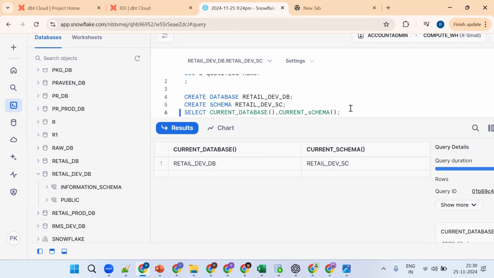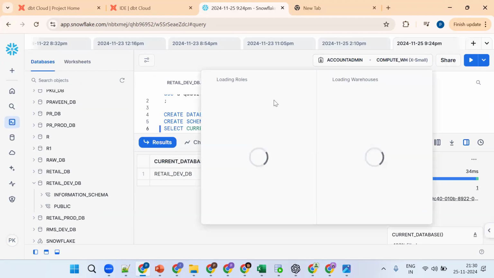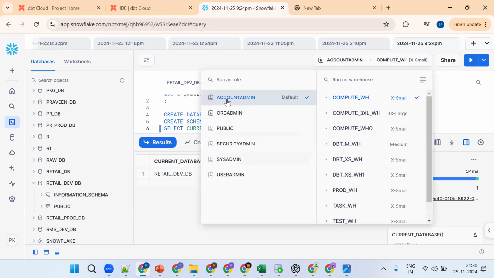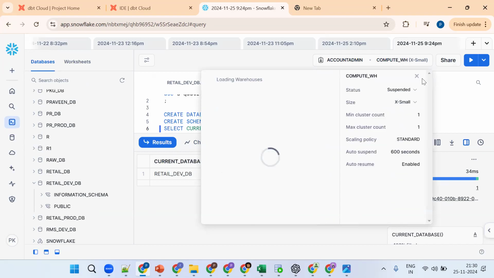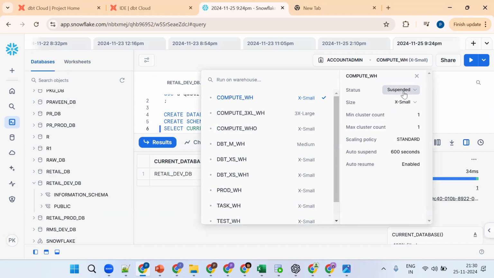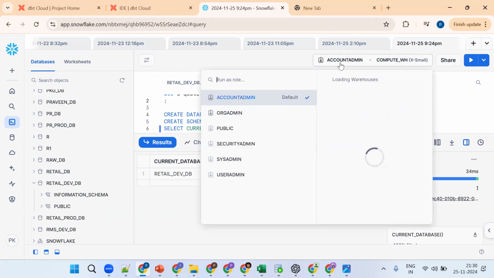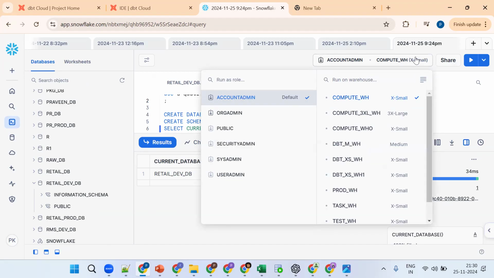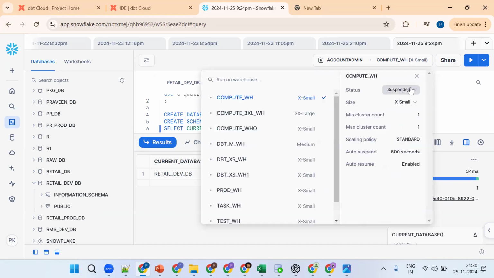Now what happens? So these are the roles. Account admin, we'll see them at a later point. And these are the warehouses. Now what status is this? This is important. This virtual warehouse is in suspend status. One more time: these are the roles, and this is the virtual warehouse. What status is it in? Suspend status. Assume it's in suspend status.